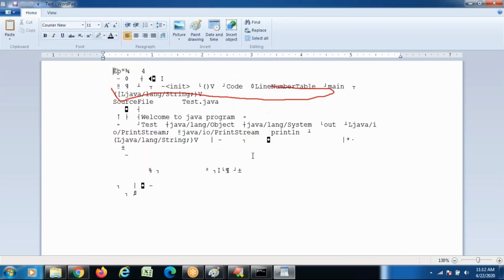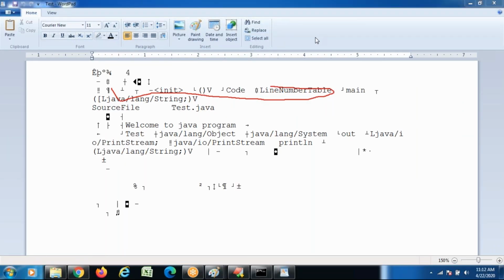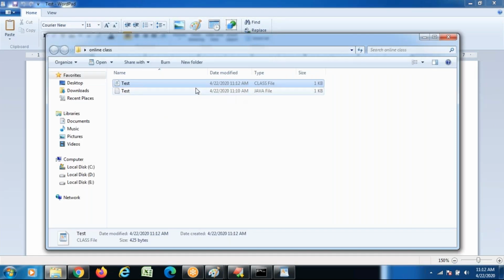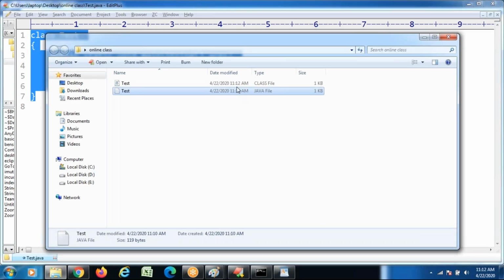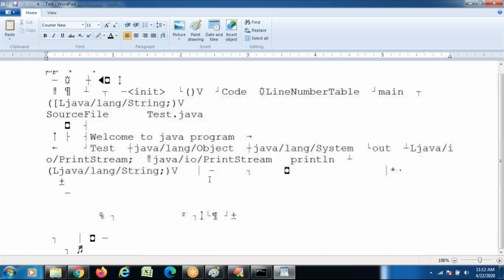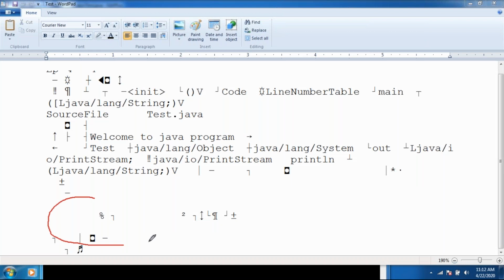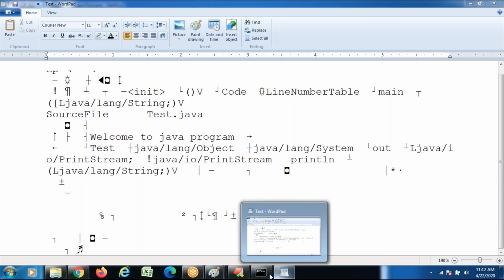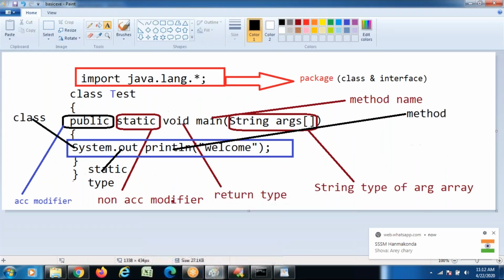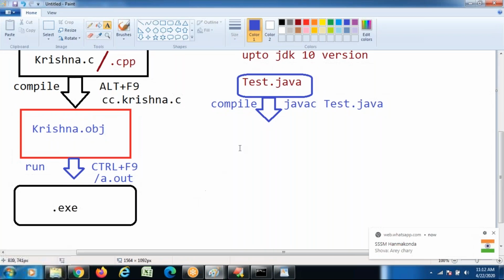You may have a doubt: what is there with this class file? Observe once. This is a Java file, the code written by our programmer, which is human understandable code. This dot class file is machine understandable code. The compiler is a translator which converts our understandable code to machine understandable code, translating human understandable code to machine understandable code.